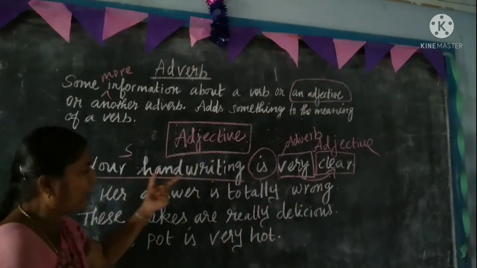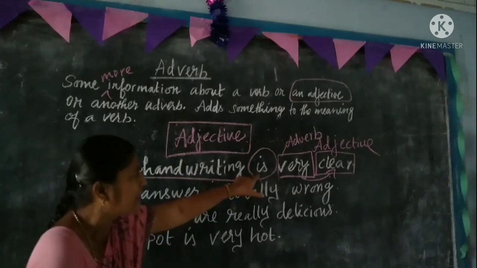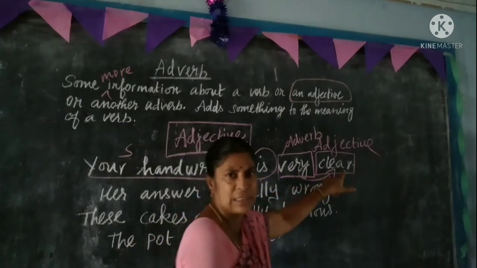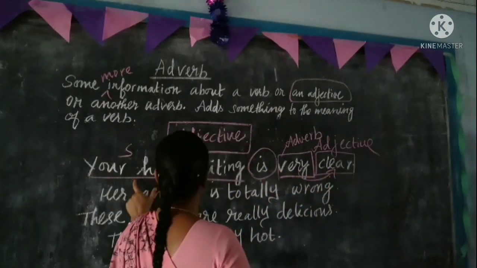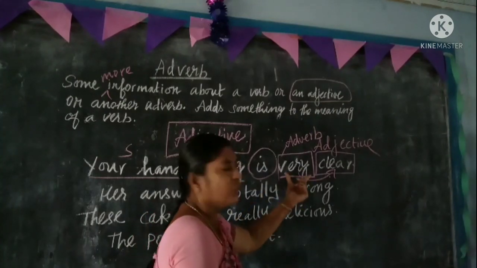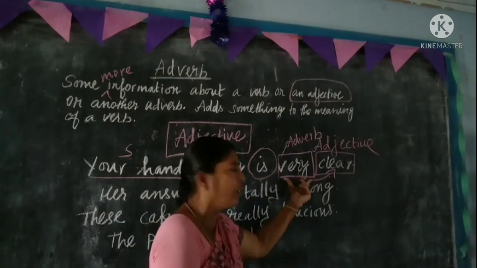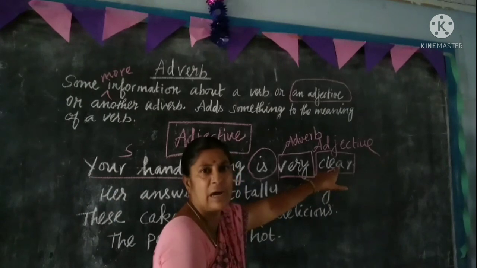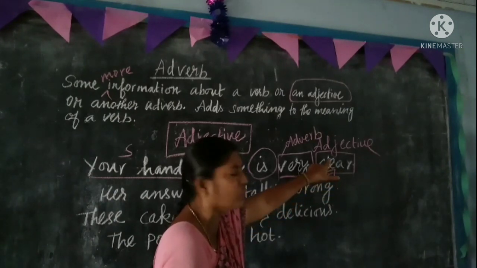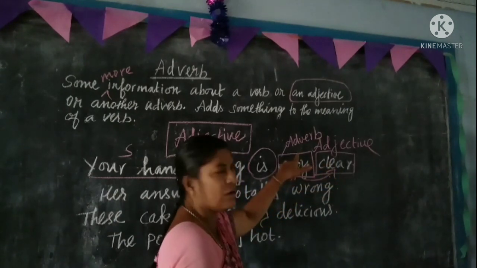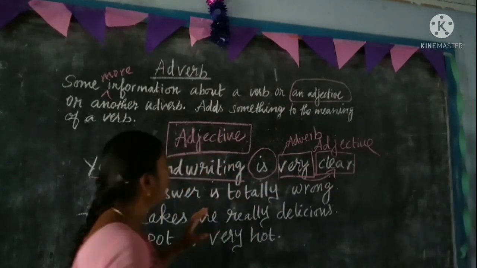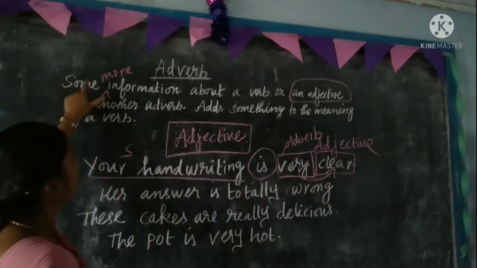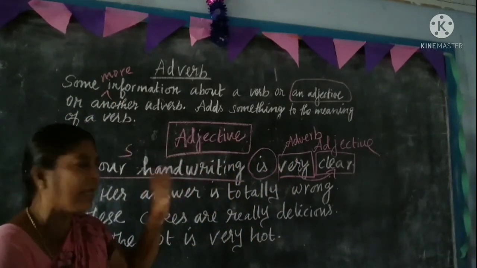Here, your handwriting is a subject, this is a verb and clear is an adjective. But here, the word very is an adverb. It qualifies or modifies the adjective clear. So it is called an adverb. Here, in short, it gives some more information about the adjective.